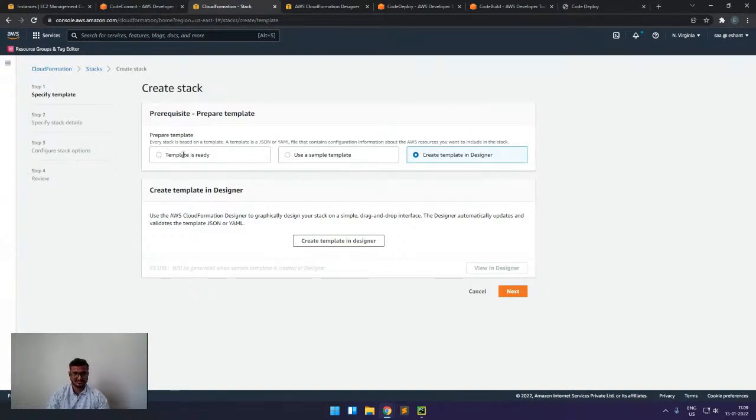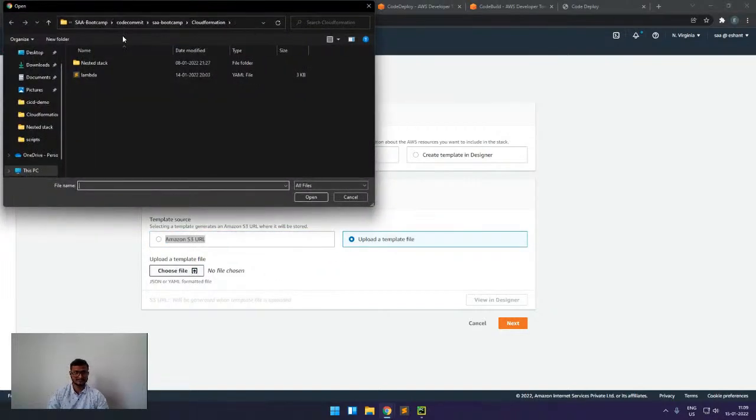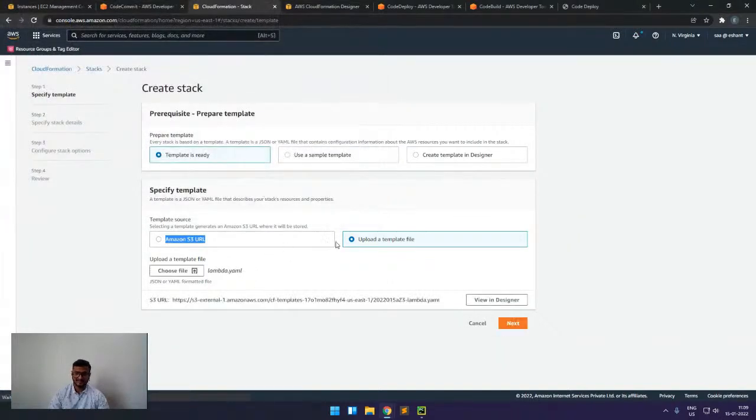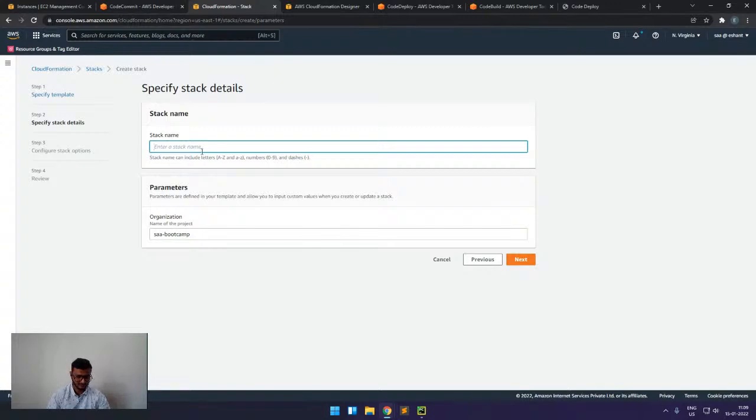So for this hands-on, I'm having this template here. For CloudFormation to work, we have to either upload the template to an S3 URL, or we can simply upload from our local device. For example, in this case, I'm uploading from my local device, which is here. But in the end, it will upload to some S3 bucket only. So here you can see the S3 path of that. Then we will click on next. Then we will give a name.